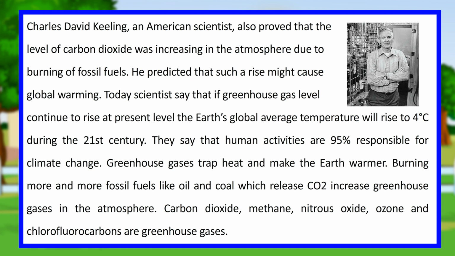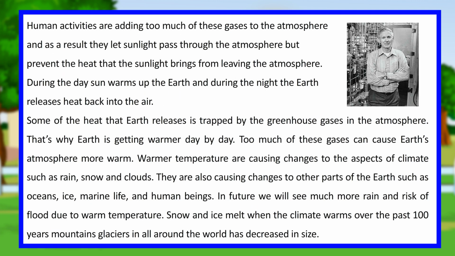Greenhouse gases trap heat and make the Earth warmer. Burning more and more fossil fuels like oil and coal, which release CO2, increases greenhouse gases in the atmosphere. Carbon dioxide, methane, nitrous oxide, ozone and chlorofluorocarbons are greenhouse gases. Human activities are adding too much of these gases to the atmosphere, and as a result they let sunlight pass through the atmosphere but prevent the heat that the sunlight brings from leaving the atmosphere.